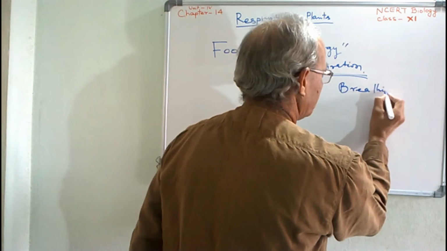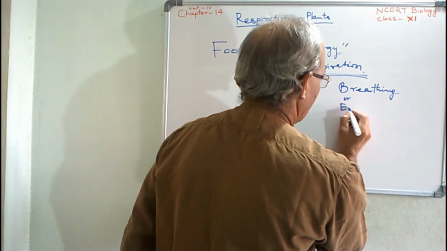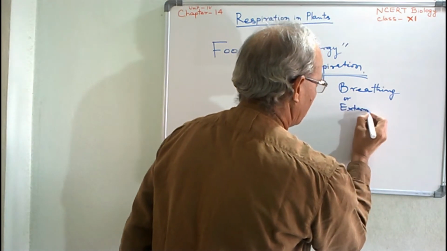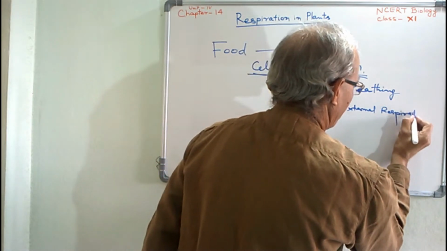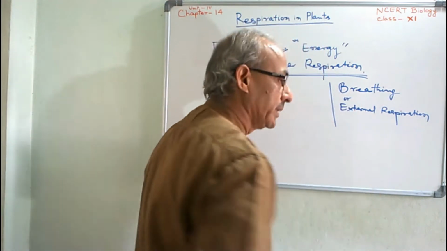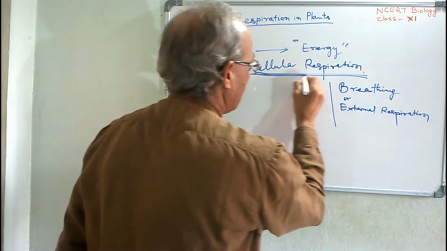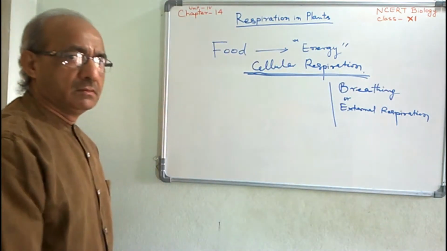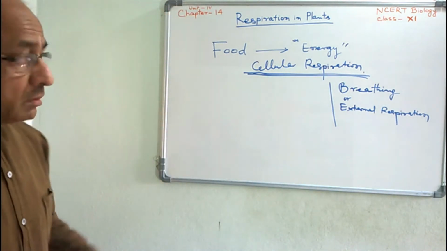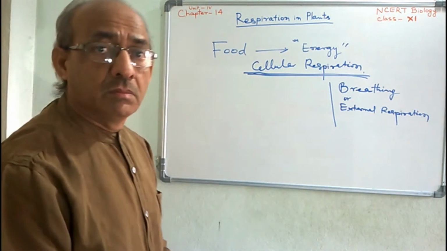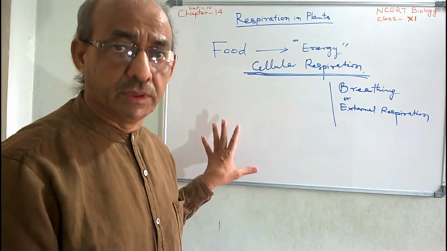Breathing, or external respiration. You know, all these things you have studied in lower classes. Why is cellular respiration essential for living beings? All living beings require or have to perform cellular respiration to get energy.